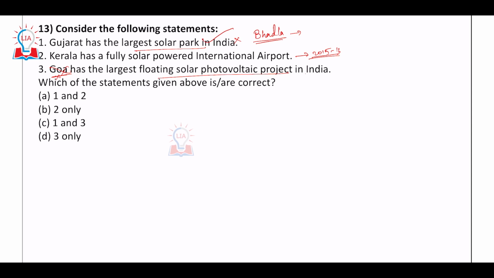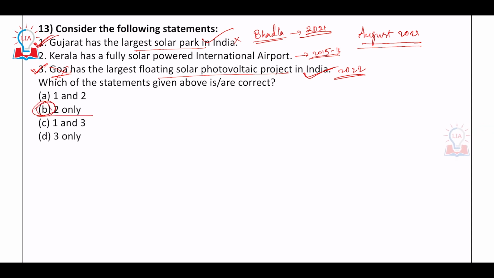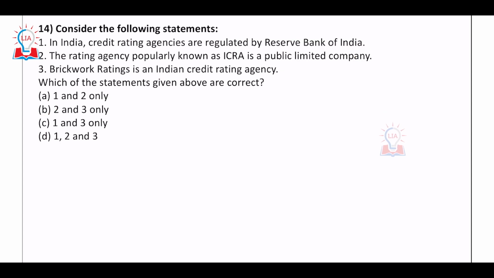So option 1 and option 3 were both in the news in 2021 and 22, after August 2021 itself. Using that, you will be able to know that 1 and 3 are obviously wrong. Because of this, the only option remaining is B. Even if you did not know about Kerala, you would still be able to answer. So that is question number 13.